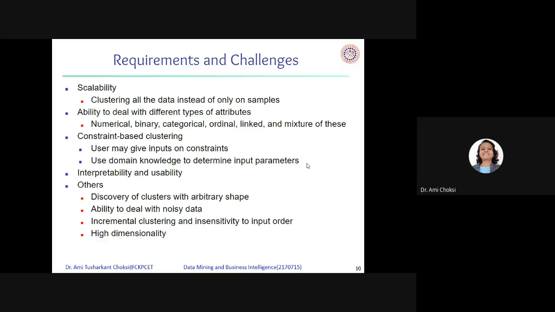Some constraints are already given, and then you want to do the clustering. Interpretability and usability, and others: discovery of clusters with arbitrary shape, ability to deal with noisy data, incremental clustering, insensitivity to input order, and high dimensionality.